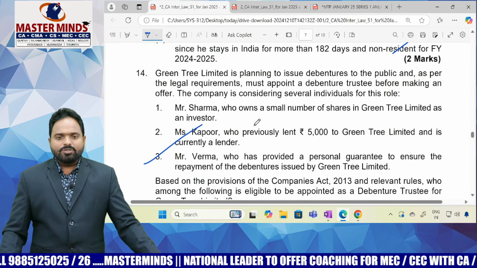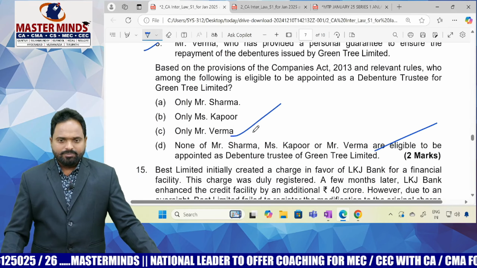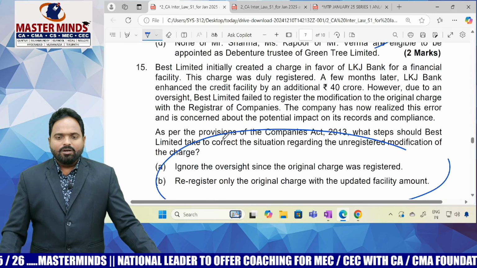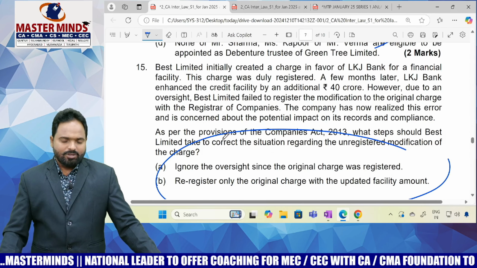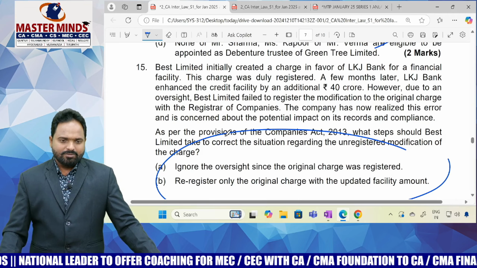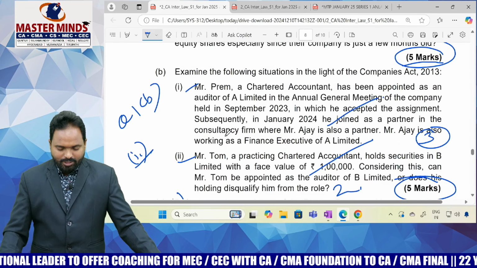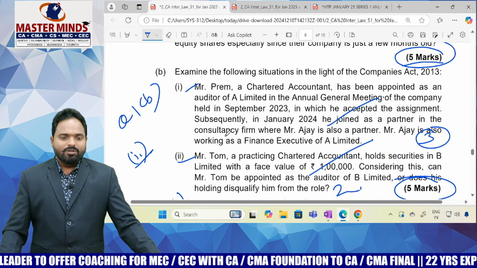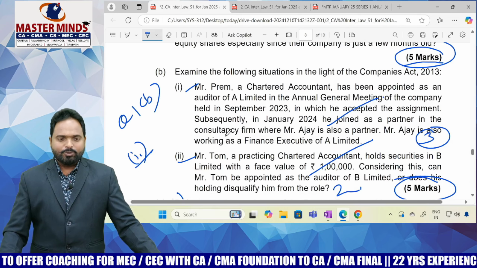Other than that, the remaining MCQs you can conveniently attempt. From MCQs you will get around 20 to 24 marks. Only 3 MCQs, 3 into 2, 6 marks. The remaining MCQs you can comfortably answer, so you have a chance of getting 20 to 25 marks from MCQs in this MTP.